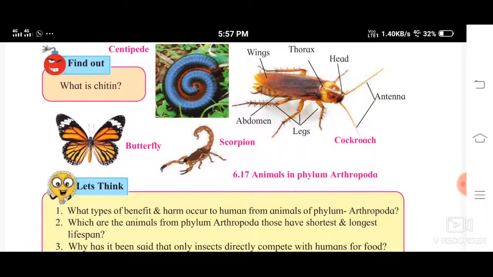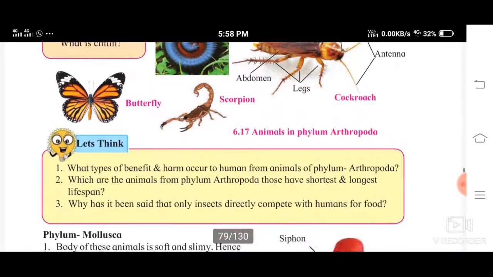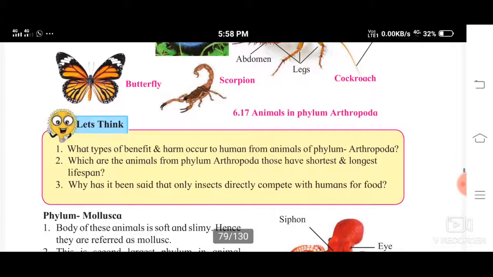Now, if you take the harm, some animals like bees and wasps, if they sting, are very harmful to other animals as well as human beings. Cockroaches trigger asthma, isn't it? So there are many harmful effects, okay? Some I have told you, others you can think and write more about it.